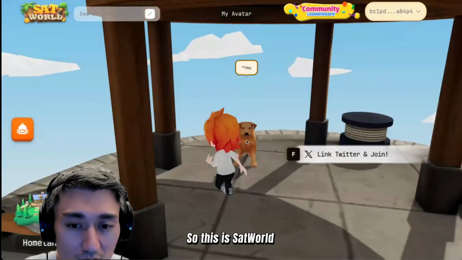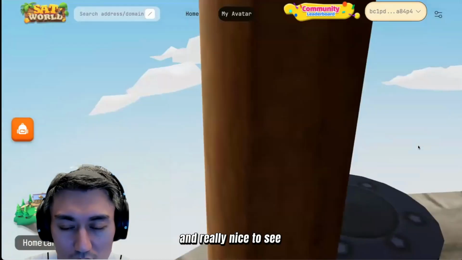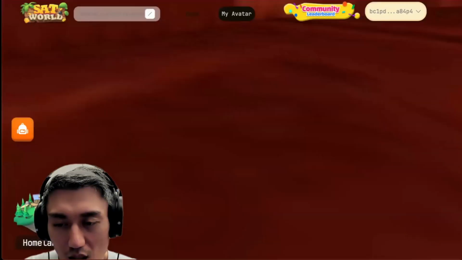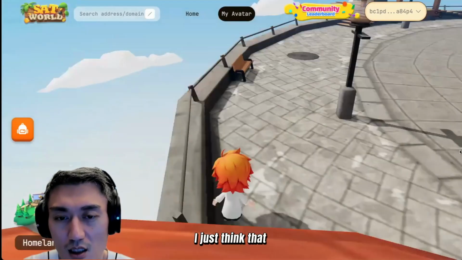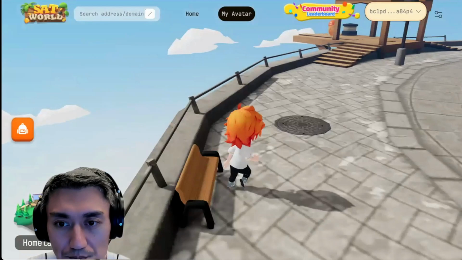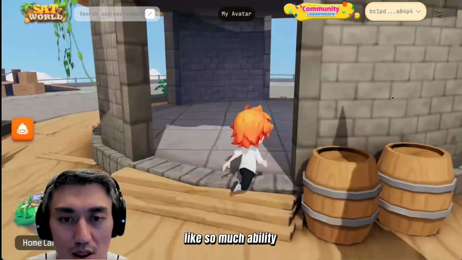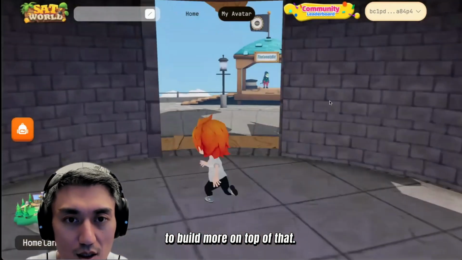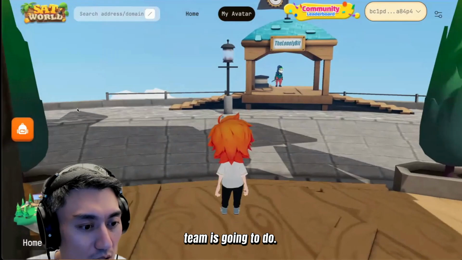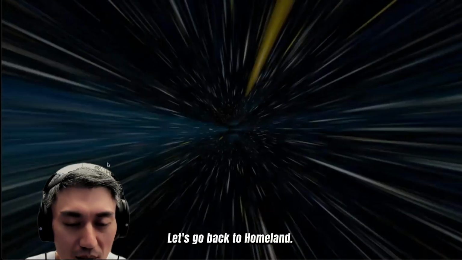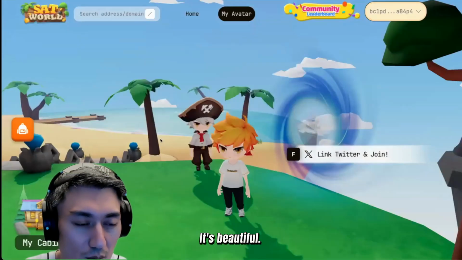Awesome. So this is SatWorld. It's really nice to see their implementation, super high quality. I just think the interaction and stuff has so much potential. When you have a world like that, you have so much ability to build more on top of that. So really excited to see what the SatWorld team is going to do. Let's go back to Homeland. It's beautiful.